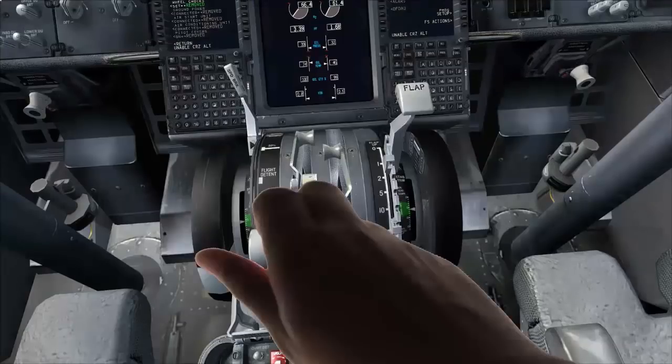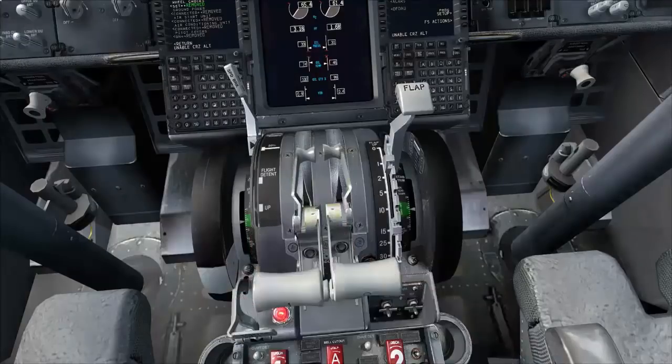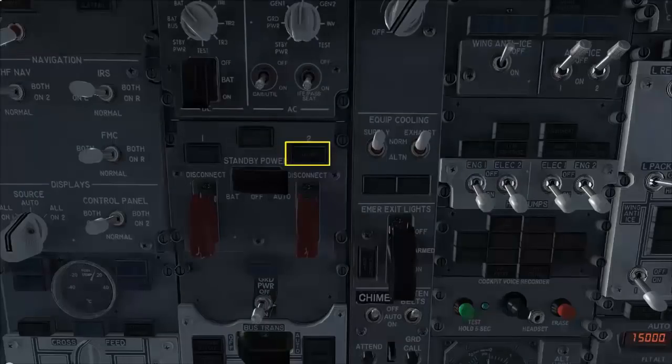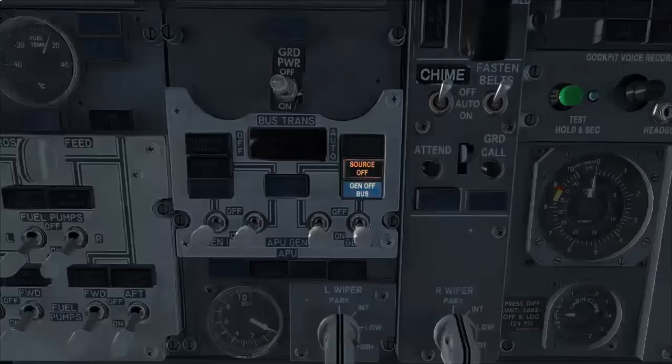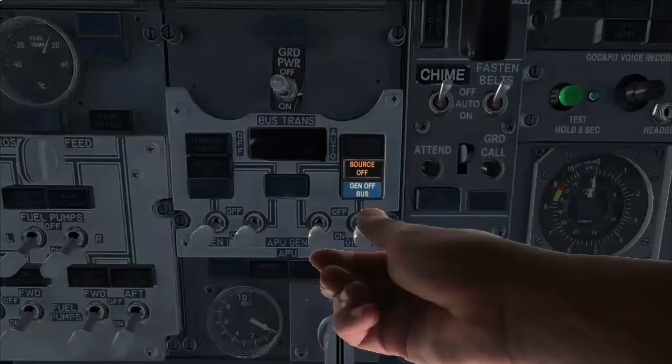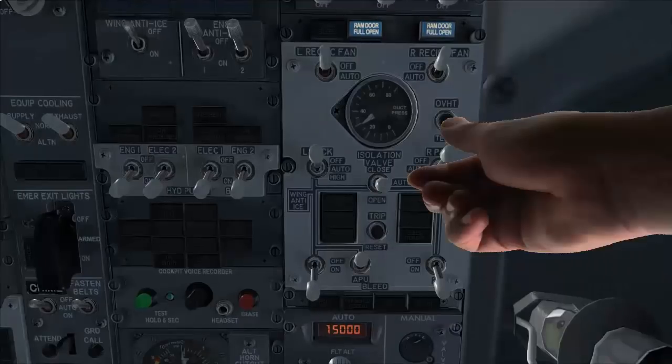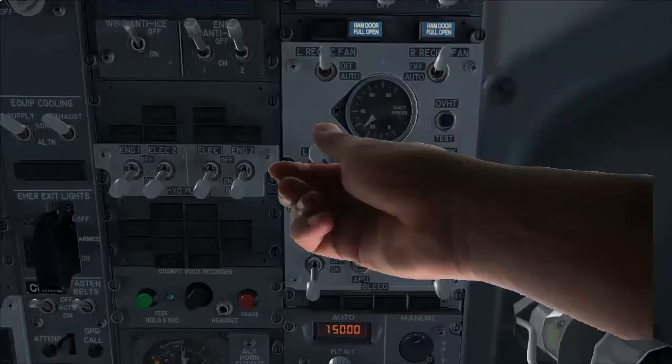Throttle 1 to idle, both engines stabilized. Engine 2 generator drive 2 indication light extinguished, generator 2 on bus, source indication light extinguished, left and right bleed to auto.